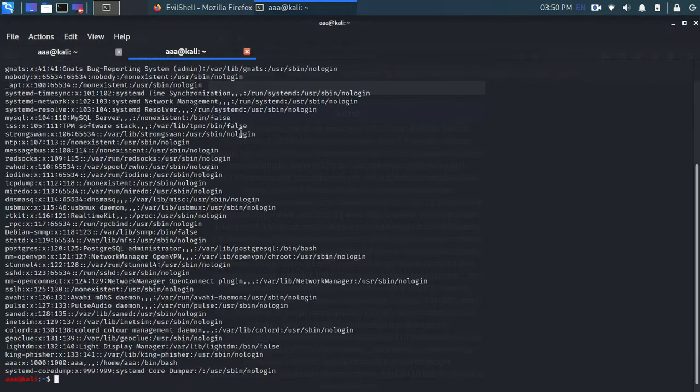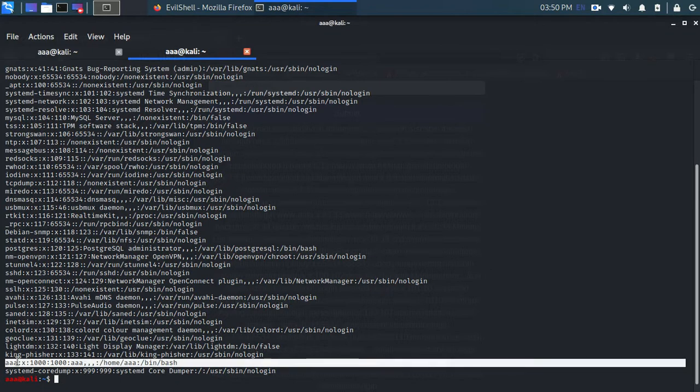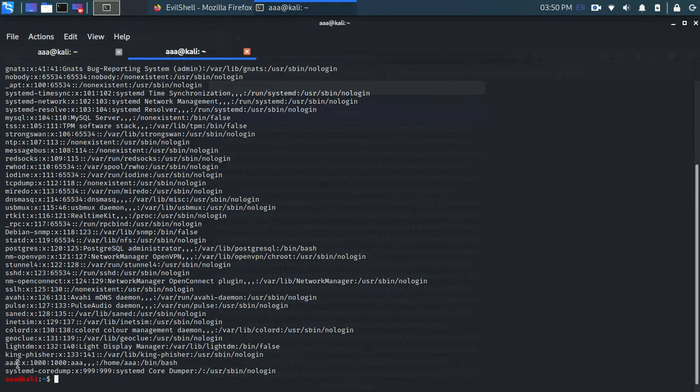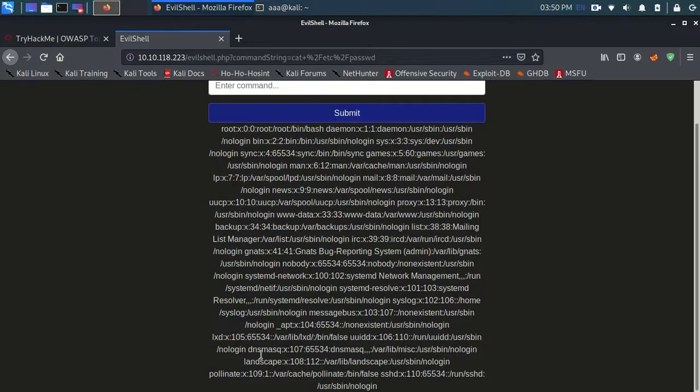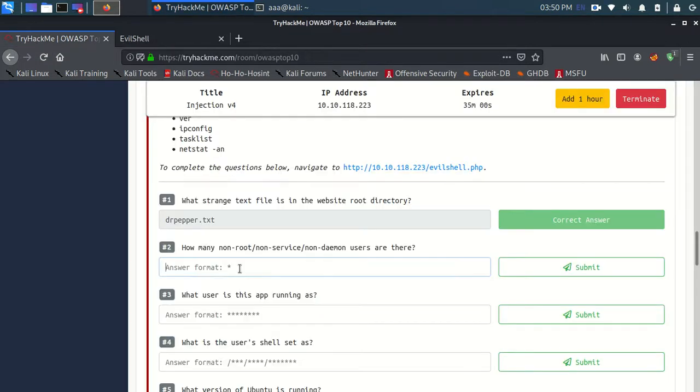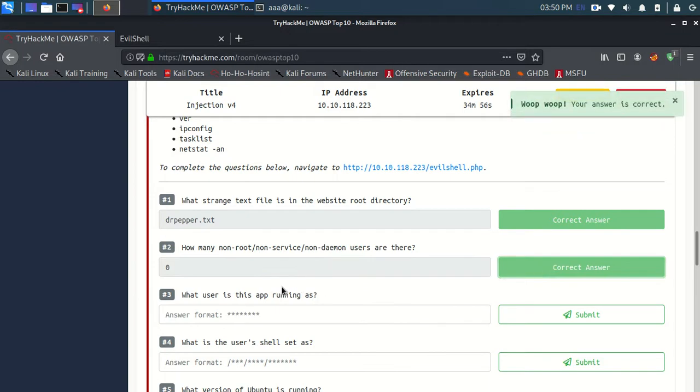If we see my user, there is this 1000, and all of the rest do not have 1000. You can see this ID, this is 1000. So you can clearly note that there is no 1000 over here. So there is no normal user.